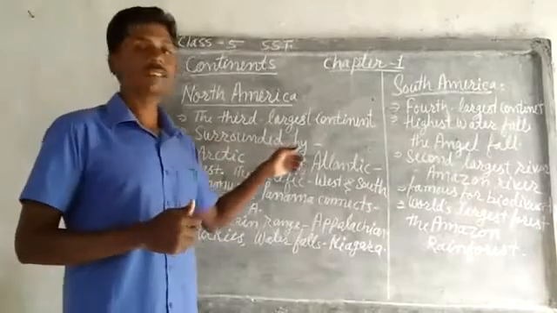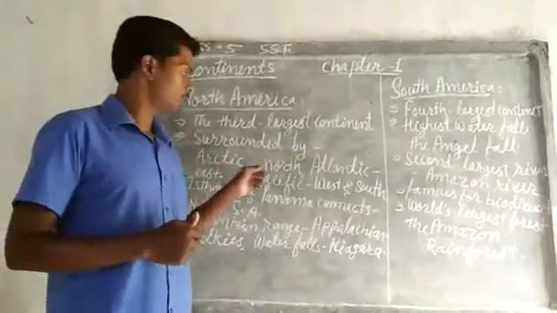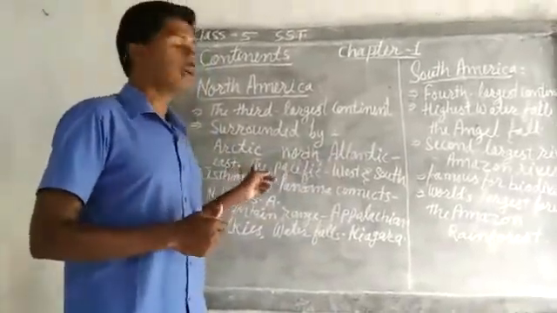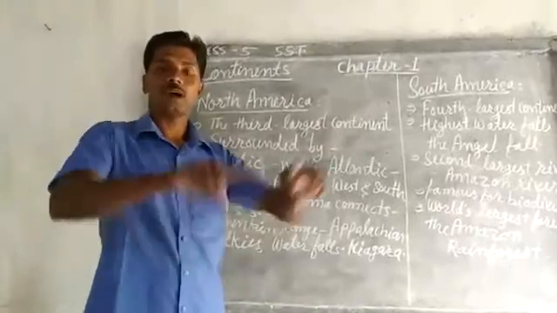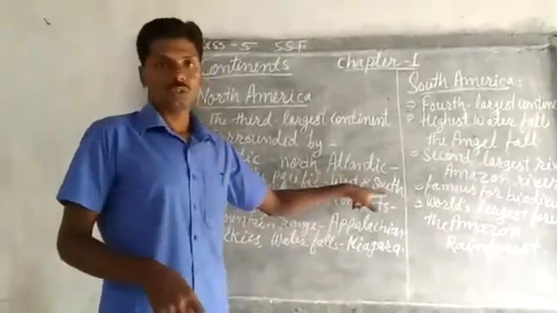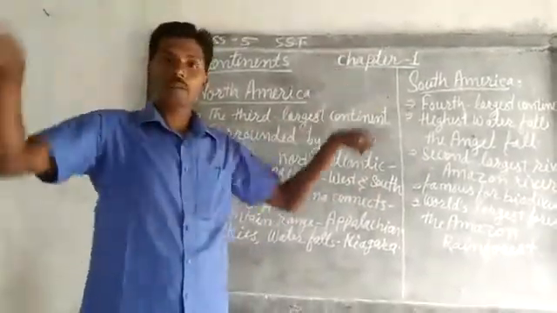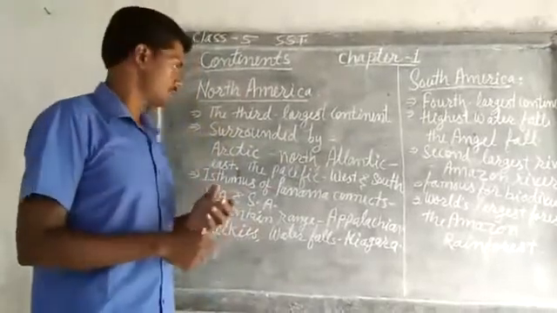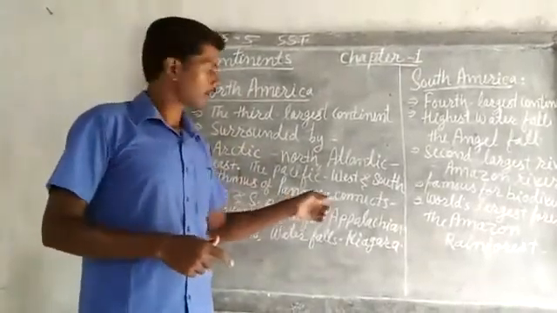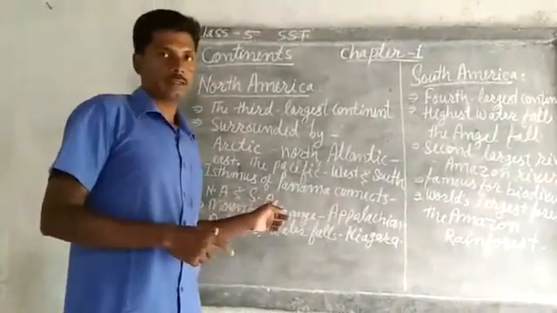North America is surrounded by the Arctic Ocean in the north, the Atlantic Ocean in the east, and the Pacific Ocean surrounds it in the west and south. So North America also is surrounded by seas and oceans. The Isthmus of Panama connects North America and South America.